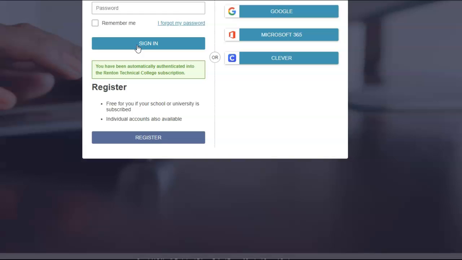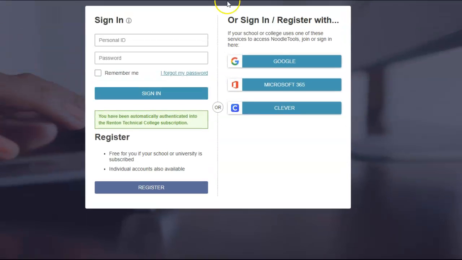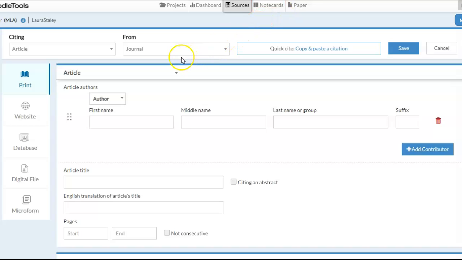Click on the Noodletools link. Again, you'll be asked to log in using your RTC student email address and email password. You'll also be asked to create a Noodletools account the first time you go in, so you can always find your bibliography. When you're logged in, have chosen your format and named your project, click on New Source, then select what kind of item you're adding to your bibliography. In this case, it's a journal. Type in your author, title, journal title, information.